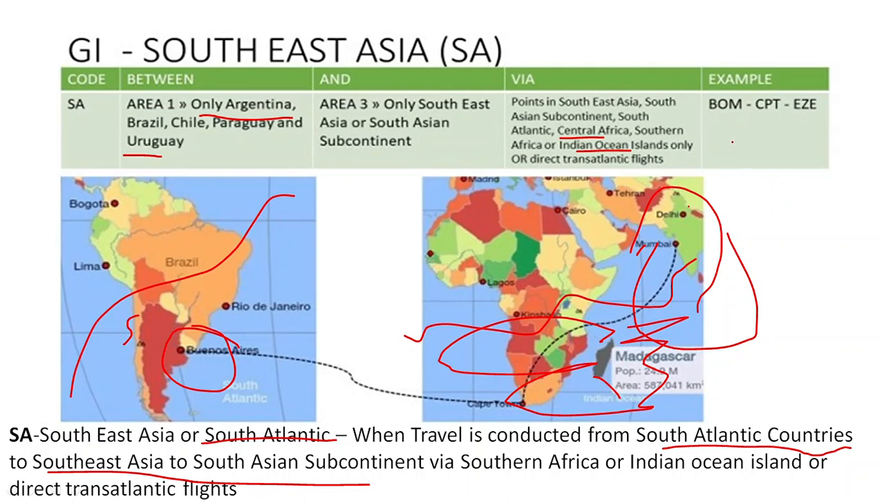For example, here we have Mumbai, South Asian subcontinent, Cape Town, South Africa, and Rio de Janeiro, that is South Atlantic, Area number 1, South Atlantic sub-area. The code is for Rio de Janeiro Airport, and Cape Town, South Africa, Mumbai, Southeast Asia or South Asian subcontinent. So when a journey is through South Atlantic, then the GI will be Southeast Asia or South Atlantic.